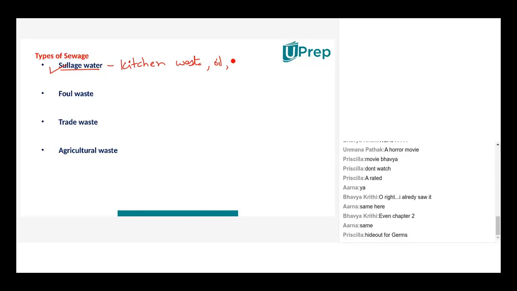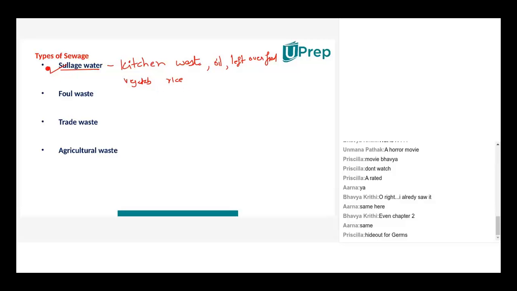It could have certain amounts of leftover food, certain vegetable or fruit peels or cuttings also. It depends, because not everybody. It could have certain amounts of rice, which flows through our kitchen drainage, right? Because not every single grain of rice is thrown into the dustbin. A few flow in the drain as well. So these little solid particles also could be found.